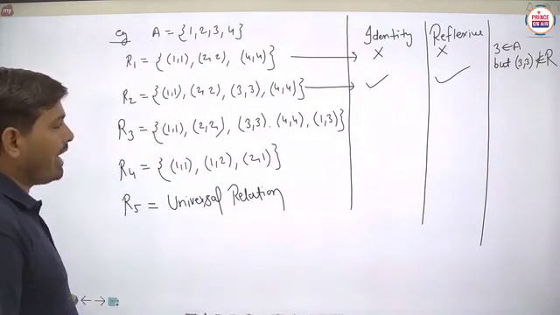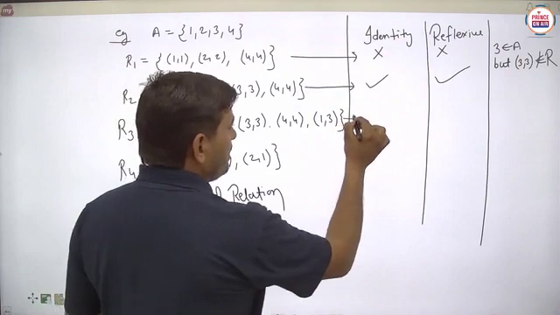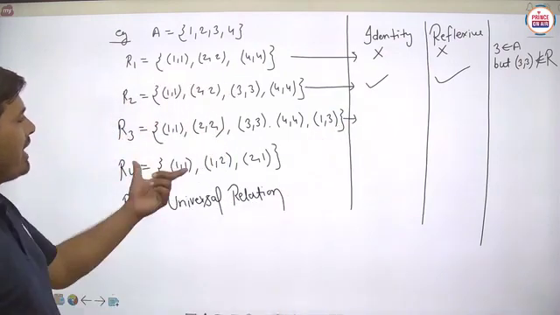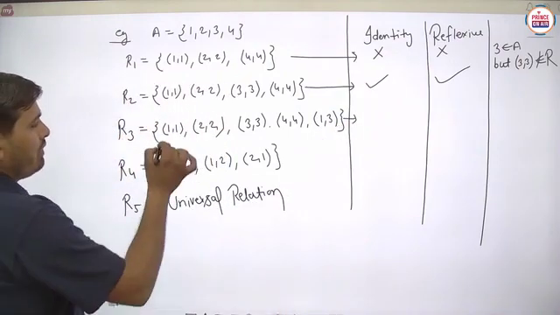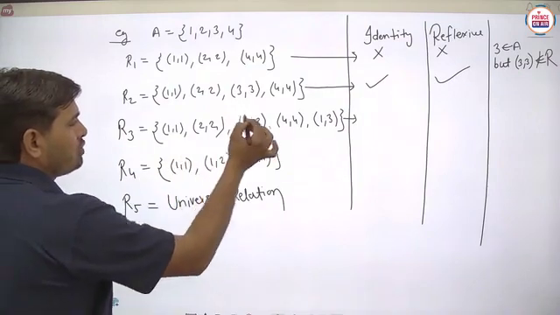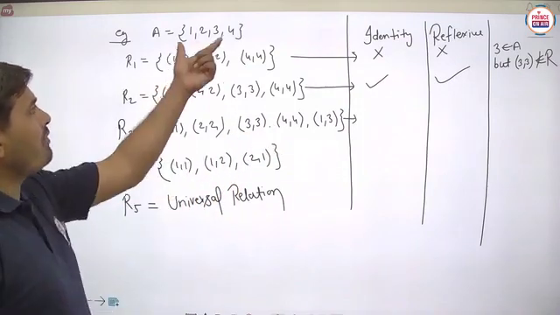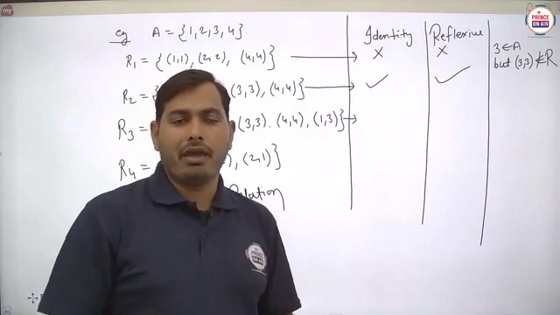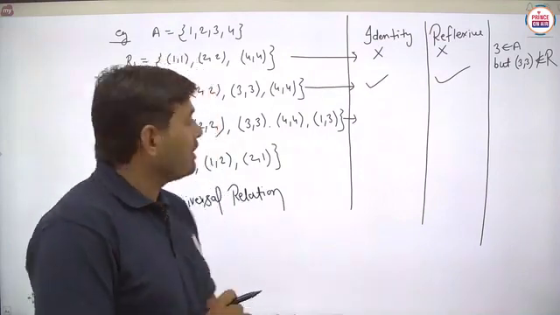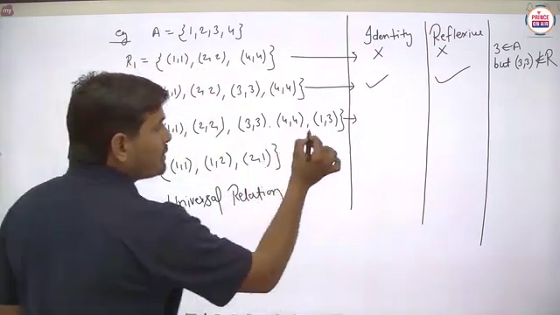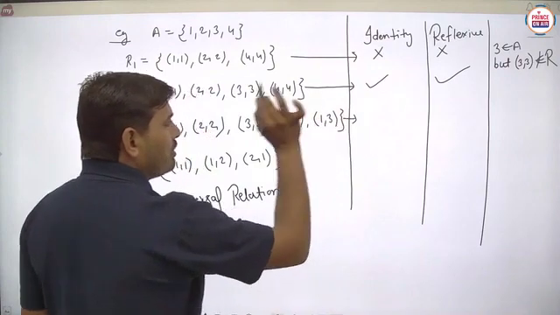Next R3. R3 is given here. Then students, for R3, we have to check 1,1 is there, 2,2 is there, 3,3 is there, and 4,4. Means each and every element of this particular set A is related to itself here. But one optional part, 1,3, is also there.